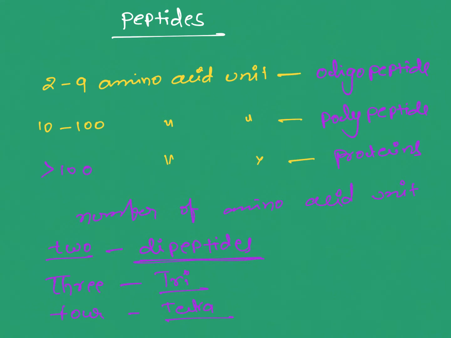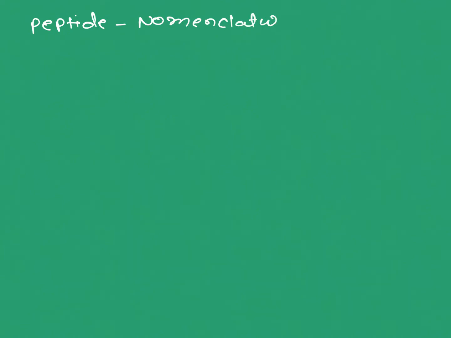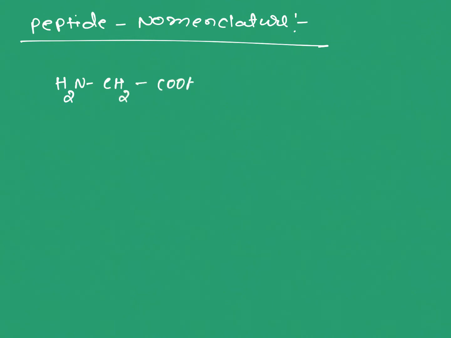Let's go into the nomenclature, or peptide nomenclature. Let's take an example, glycine, and another mole of glycine, which formed a dipeptide.